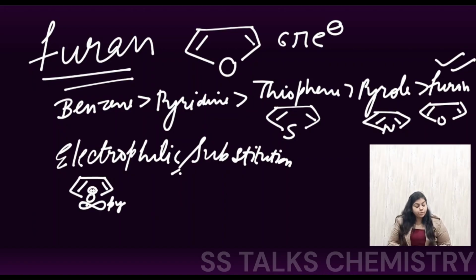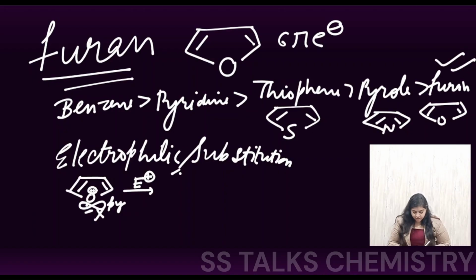But this lone pair is present on the oxygen center, which is a highly electronegative element. So if the electrophile is coming for the attack, this lone pair in the py orbital of the oxygen atom is not going to go for the attack, because it is present on a highly electronegative element. So electrophilic substitution is not going to occur at this position.